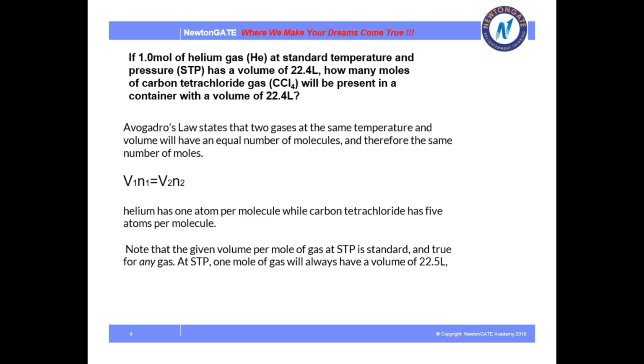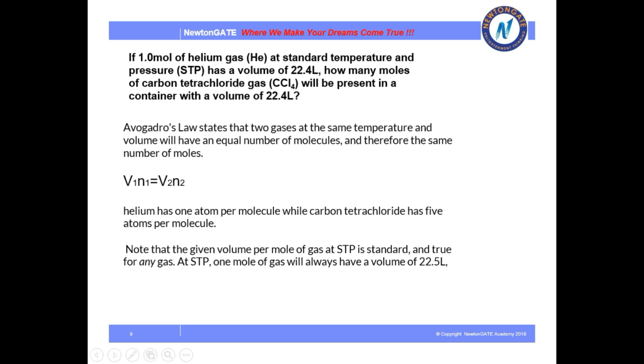We are applying the very simple rule, that is V1N1 equals V2N2, where V is the volume and N is the number of atoms per molecule. So according to this law, helium has 1 atom per molecule, whereas carbon tetrachloride has 5 atoms per molecule.